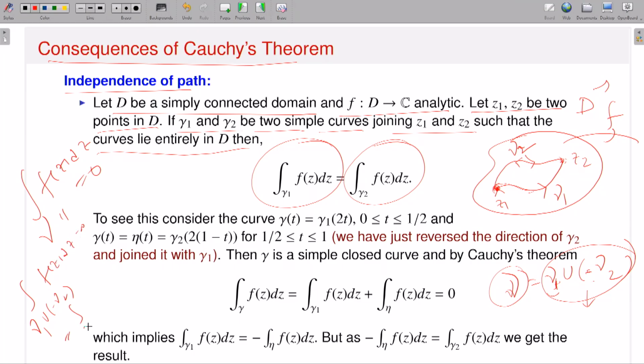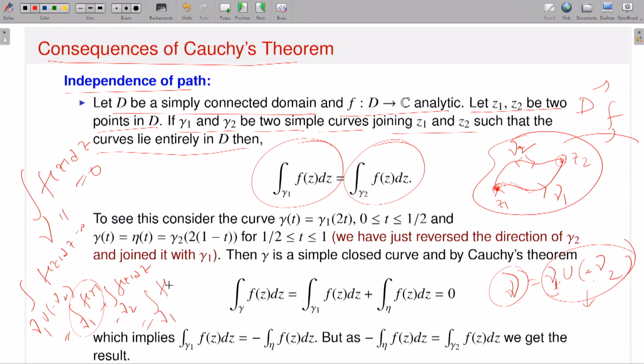This is the integration over gamma 1 of f(z) dz plus the integration over minus gamma 2 of f(z) dz, because if I have two simple contours gamma 1 and gamma 2 and I join them at the end point, where gamma 1 ends at Z2 and minus gamma 2 starts from Z2, then by properties of contour integrations I can separate these two integrations. And the integration over minus gamma 2 is minus the integration over gamma 2, again by the properties of contour integration.